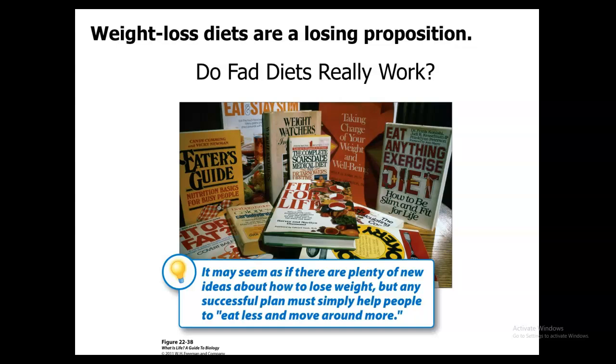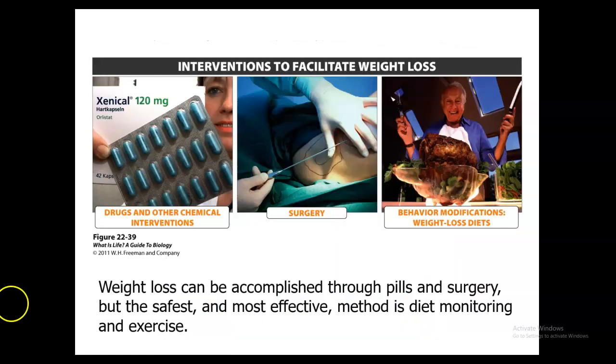And there's going to be 3 categories of weight loss interventions. We have drugs and other chemical interventions, which can range from products that interfere with fat digestion to appetite suppressants to artificial fats and sweeteners that can't be absorbed, but these are only a short-term fix.